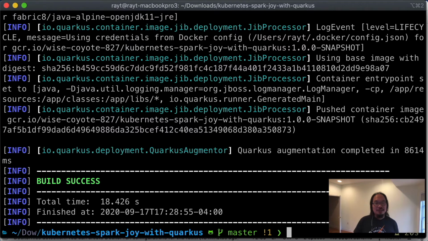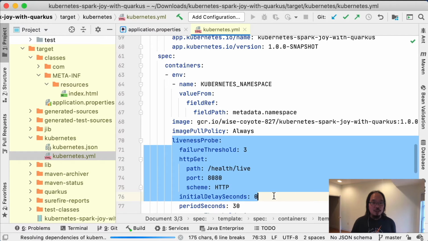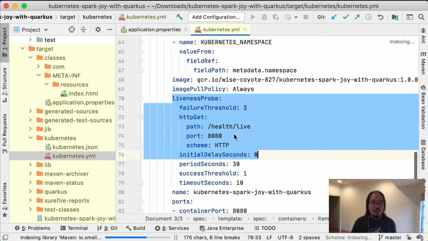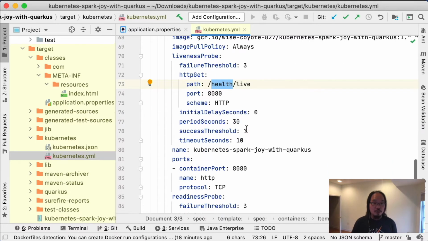Okay, so the application has been recompiled, and also the YAML file has been regenerated. Now, if I go back to my IDE, check it out. It automatically refreshed, and here's my health check. And this is the endpoint that Quarkus can actually respond to.